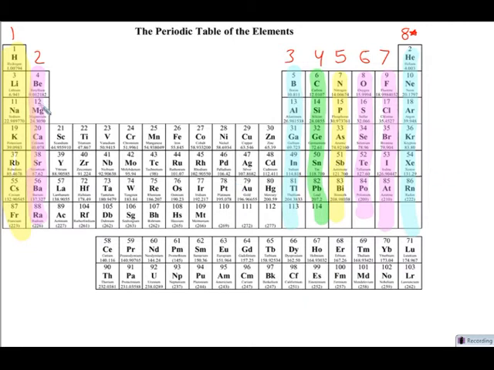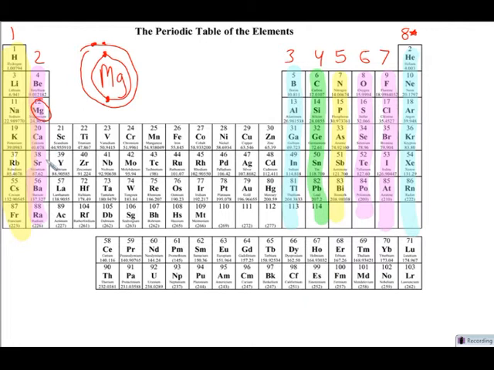So let's take a look at magnesium, number 12. Magnesium has 12 protons and 12 electrons. The first 2 electrons go in the first energy level. To figure out how many energy levels we need, everything in period 1 needs 1 shell. Everything in period 2, the second row, has 2 shells. Everything in period 3 has 3 shells. So because magnesium is in period 3, it is going to need 3 shells.